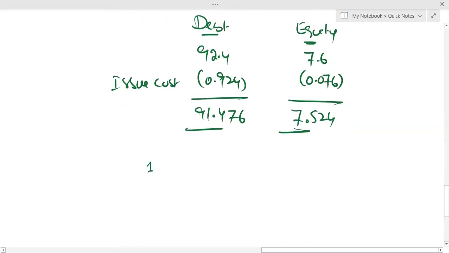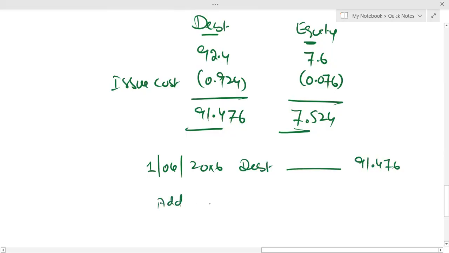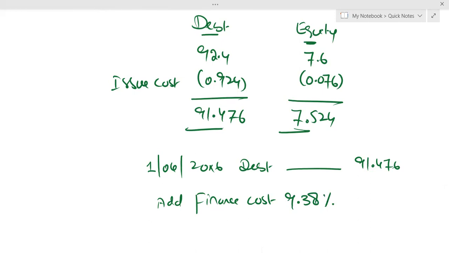On 1st June 2006, the debt component is 91.476. Simply add finance cost. For calculating finance cost, you will use 9.38%, that is the effective rate. Let me take 9.38% of 91.476.